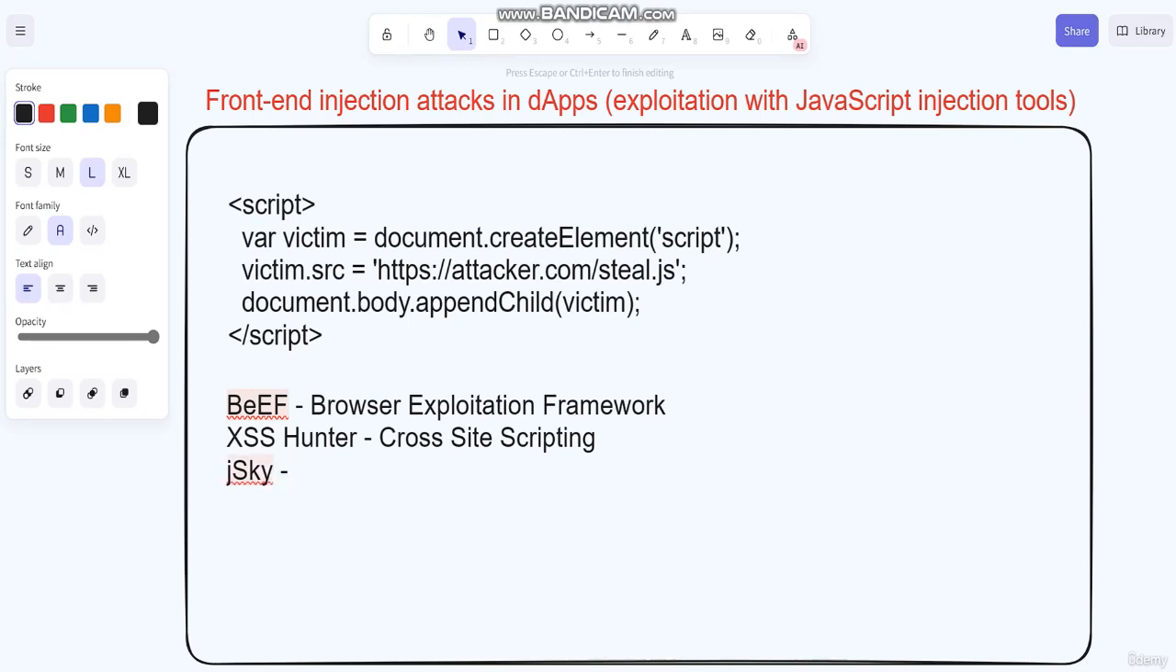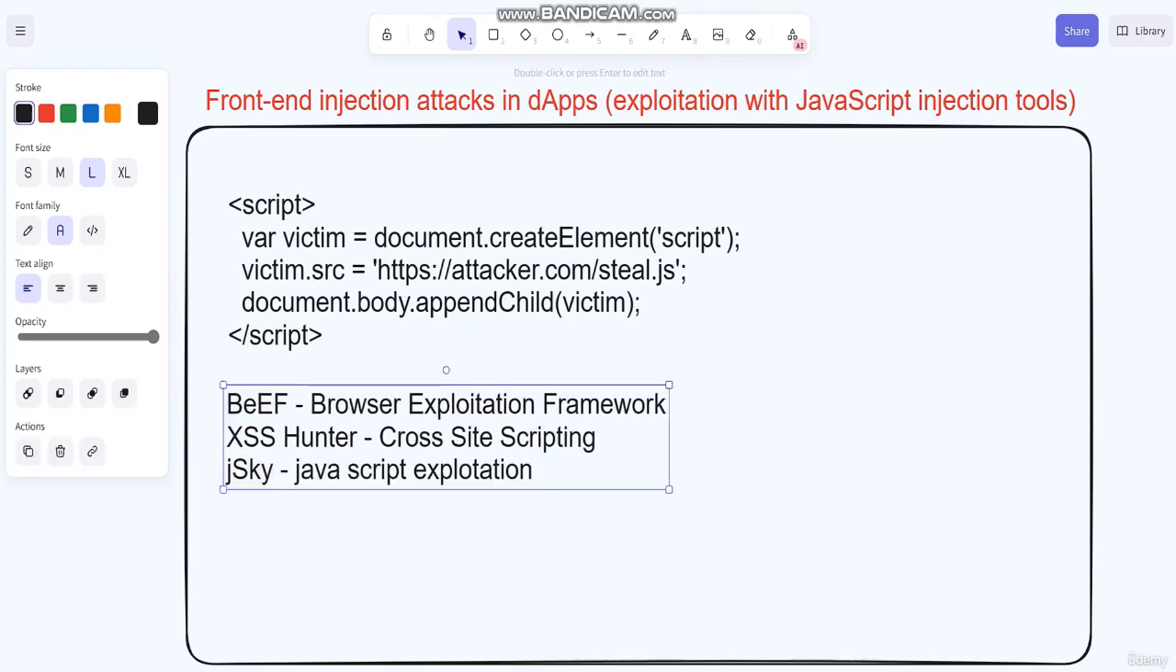and we can call it JavaScript exploitation. So we have these three. These three are not enough, but they are some of the injection tools that are available.